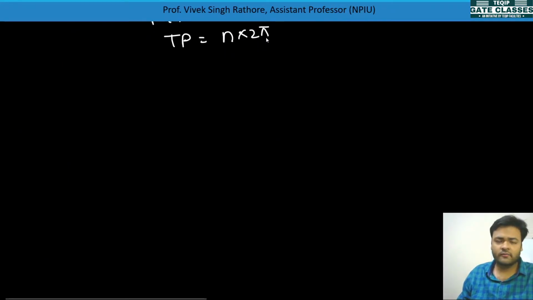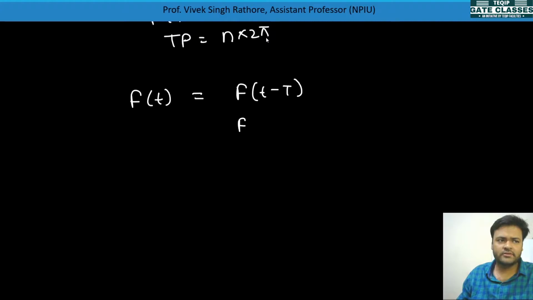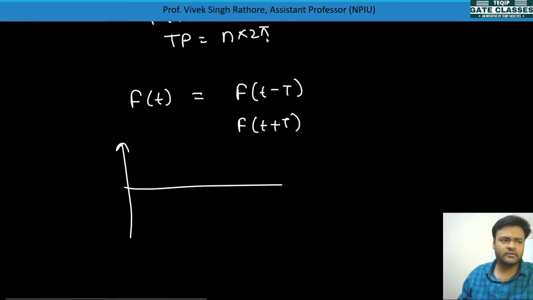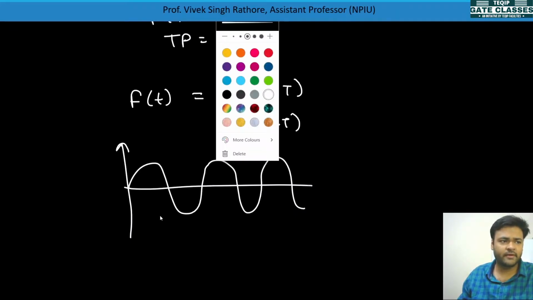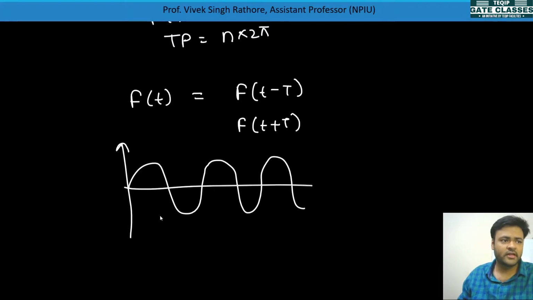Now what are the properties of periodicity? See, if a signal f(t) is there, and you do a shifting operation, like f(t minus T) or f(t plus T), the signal will remain the same, the graph will remain the same, it doesn't affect anything. Like this sine signal, its fundamental time period is 2 pi.